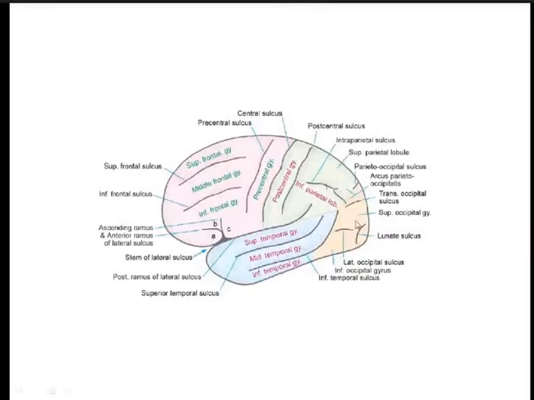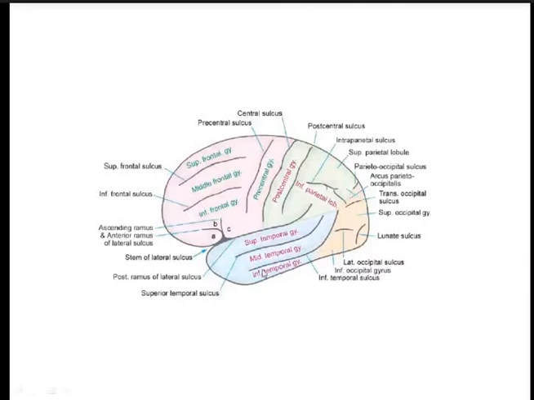Now coming to the temporal lobe. This is the temporal lobe. Here you can see the superior temporal gyrus and the inferior temporal gyrus, which divides it into superior temporal sulcus. This is the inferior temporal sulcus, which divides the temporal lobe into superior, middle, and the inferior temporal gyri. So these are the important sulci and gyri in the superolateral surface.